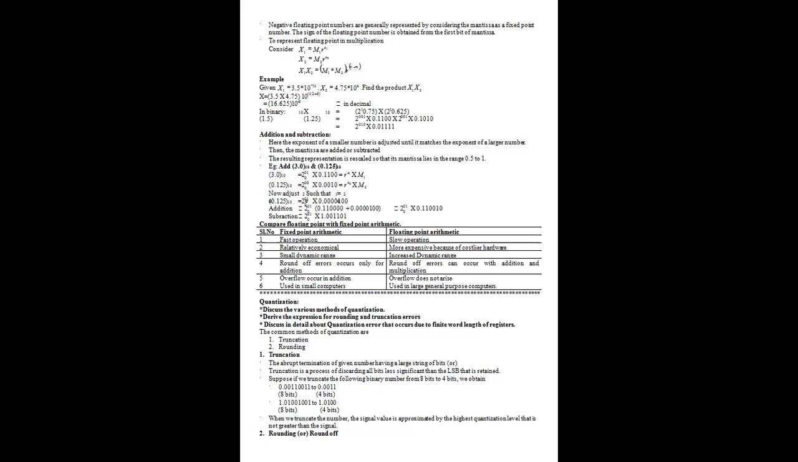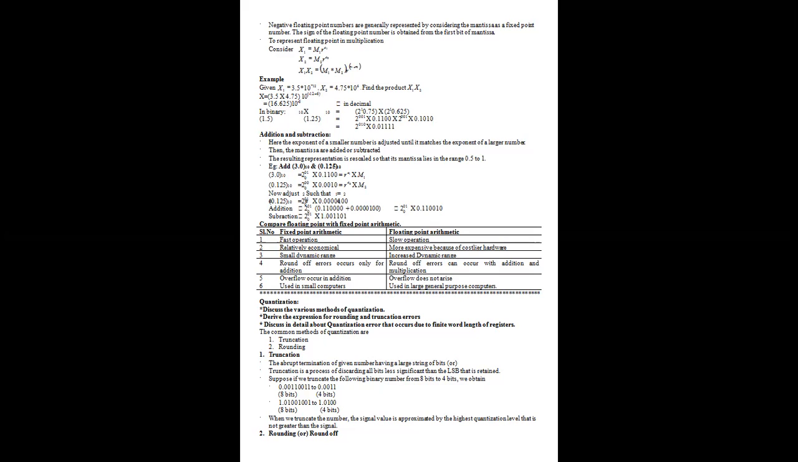Next, in the case of quantization, we have to look at the quantization error, which occurs due to the finite word length of registers. The common methods of quantization are truncation and rounding. Truncation is the abrupt termination of a given number having a large string of bits. Truncation is the process of discarding all bits less significant than the LSB that is retained.